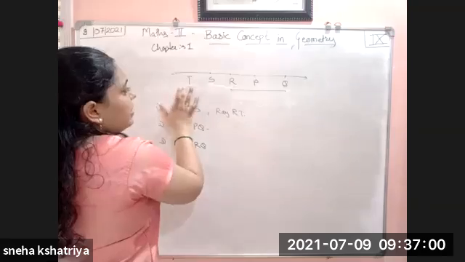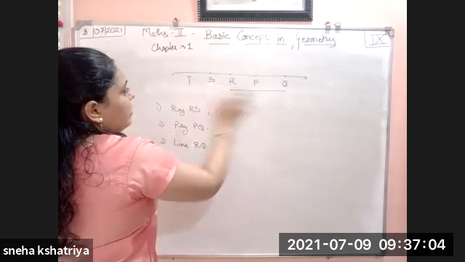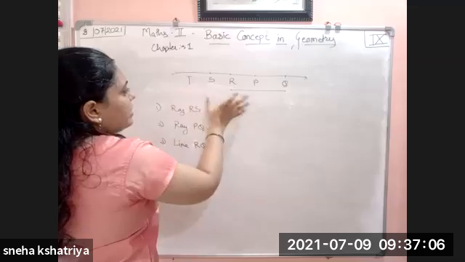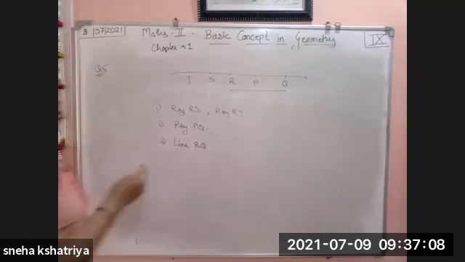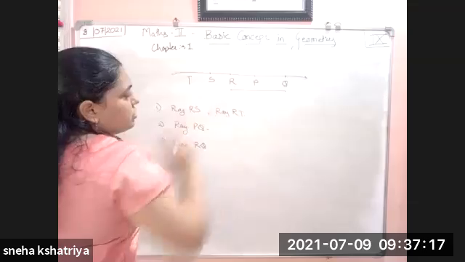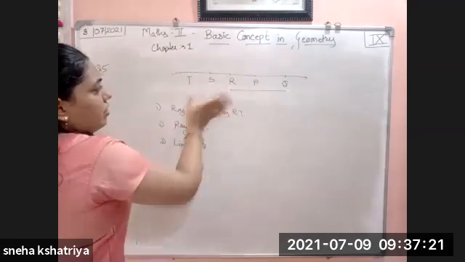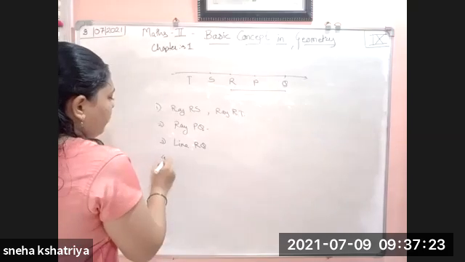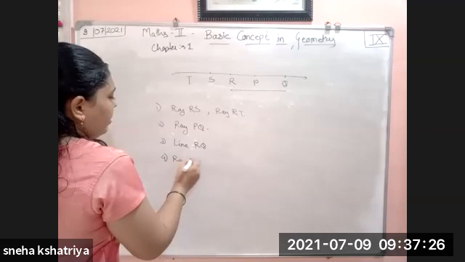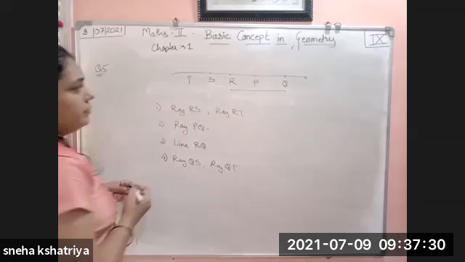These are the biggest rays. Subset means a smaller part of a set. Whatever the set is, a smaller part of it is called a subset. So this is a subset of QS or QT. So the fourth answer is ray QS and ray QT.